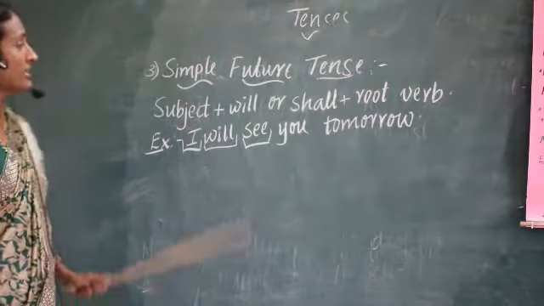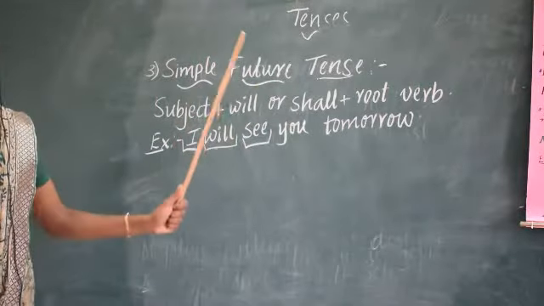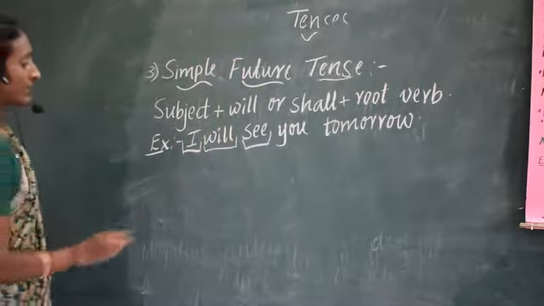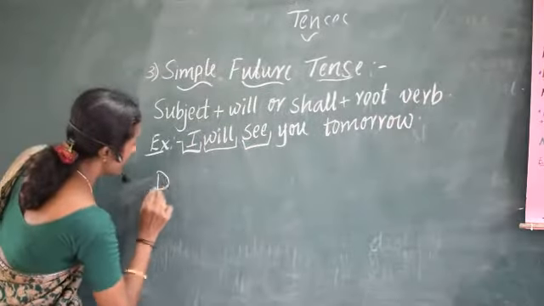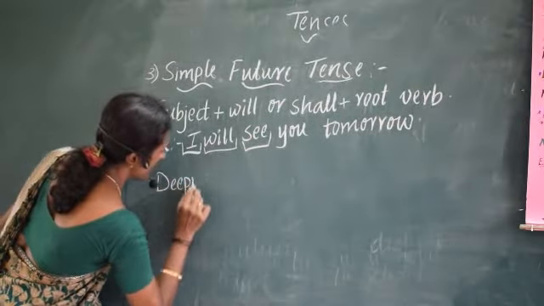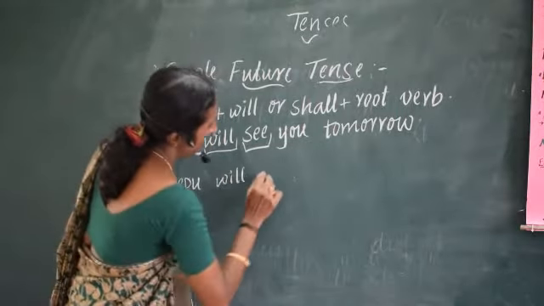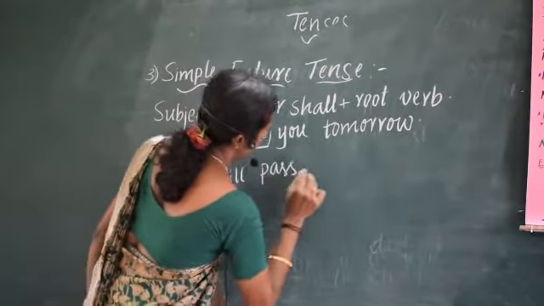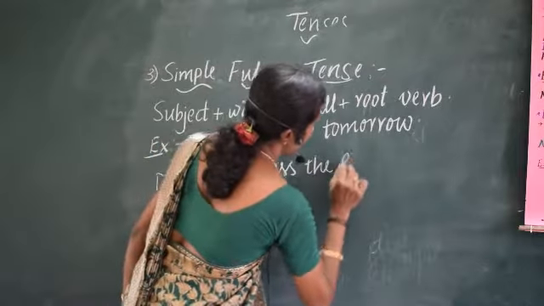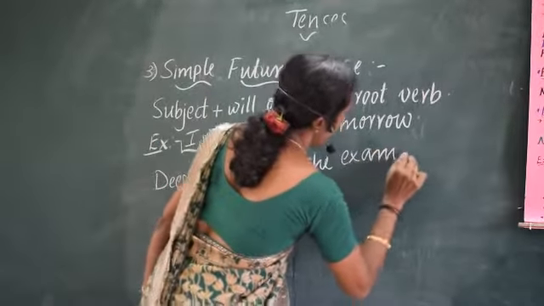That's why this is in the simple future tense. I'll take one more example. Deepu will pass the exam.